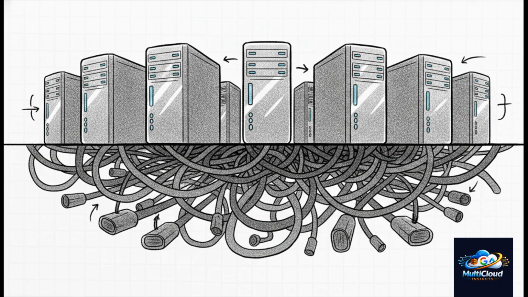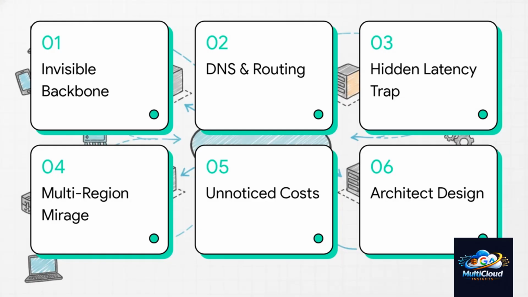By the end of this explainer, you are never going to look at cloud architecture the exact same way again. So to really understand why, we need to uncover the invisible cloud backbone, investigate DNS and routing, expose the hidden latency trap, dissect the multi-region mirage, break down the costs nobody notices, and finally, learn how to design like an elite architect. Let's dive right in.